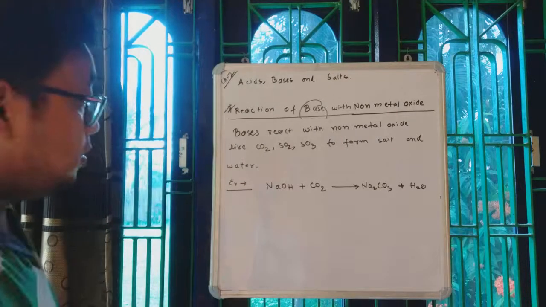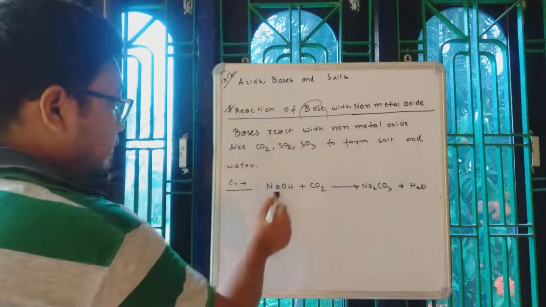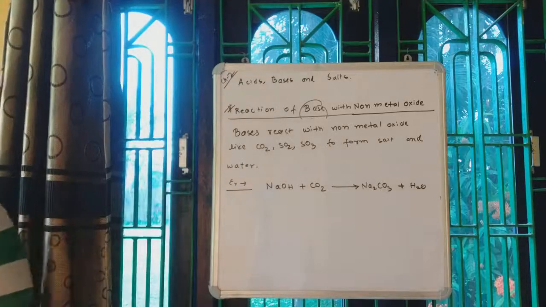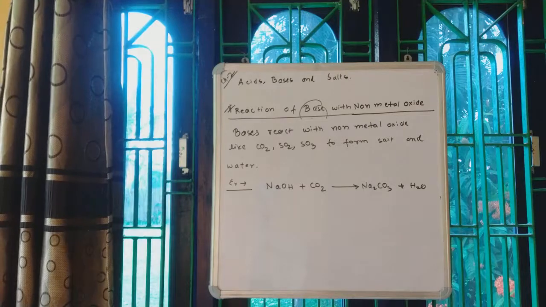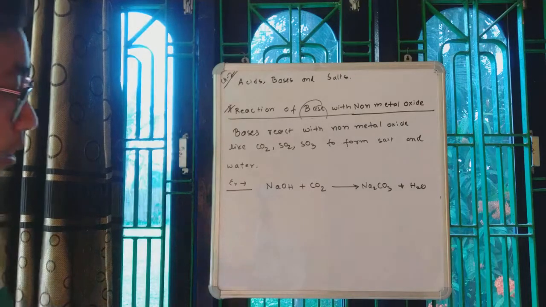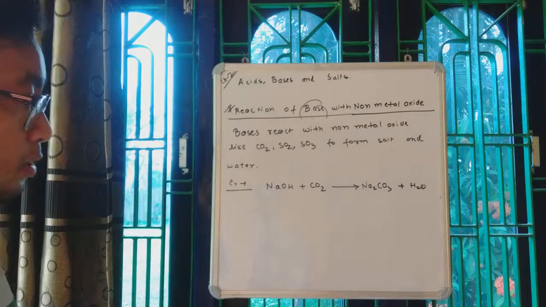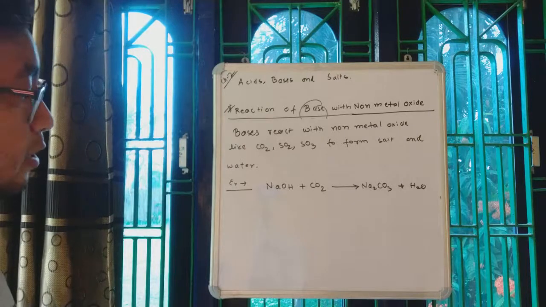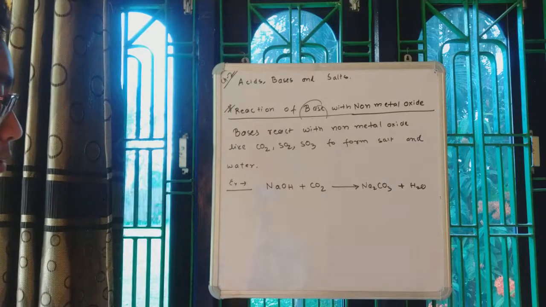Now this particular reaction is an important one because later in the chapter we have to study something regarding salts.